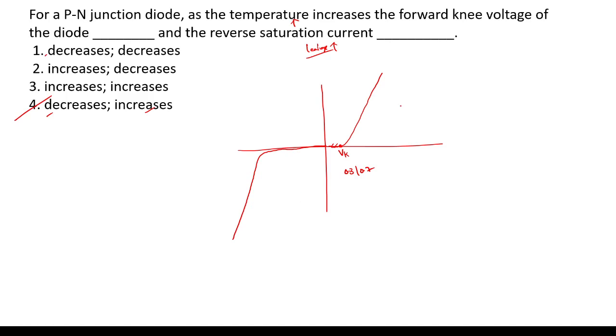Even at low voltage, the diode is going to conduct in the forward bias. In case of reverse bias, we have the leakage current. Reverse bias is in the sense forward bias for minority charge carriers. As temperature increases, the minority carriers will increase, so the current will increase. So the answer is option D.